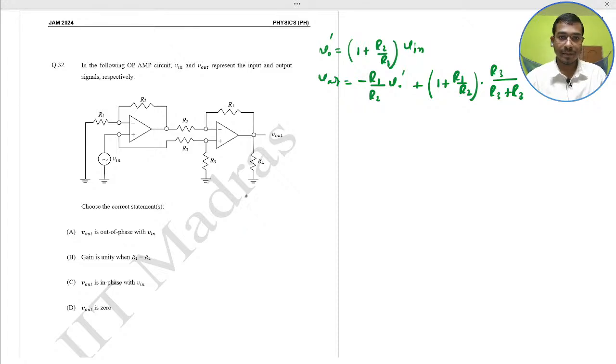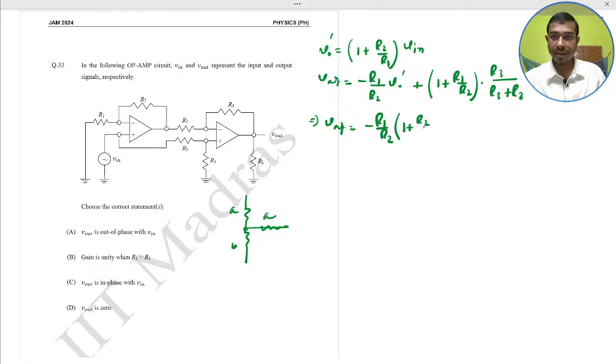Basically, suppose this one is the A by B, this is the equivalent resistance at this point. That implies V output is equal to minus R1 by R2 into 1 plus R2 by R1 into V input, plus half of this calculation 1 plus R1 by R2 into V input.